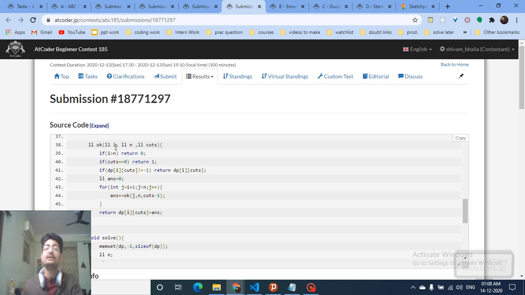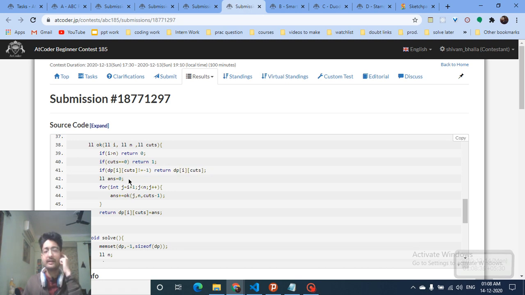So if my i goes beyond n, which means the starting index is more than n, then how can I make the number of cuts? So the answer is 0. If my cuts become 0, then okay, this is one configuration I have found out, because now I have put all the cuts and my cuts become 0. So this is one possible configuration, so I will return 1. If I have already stored the final answer, then I will return that.